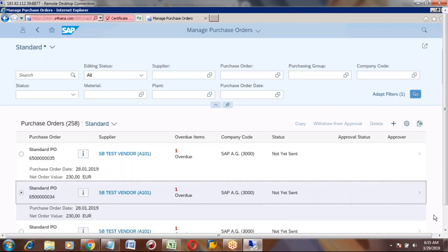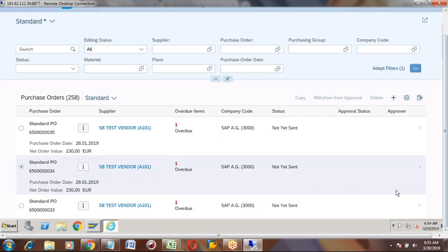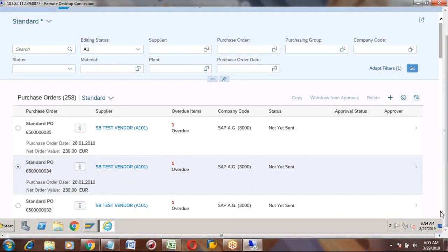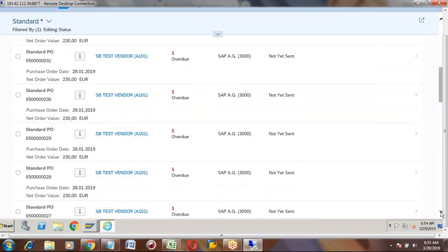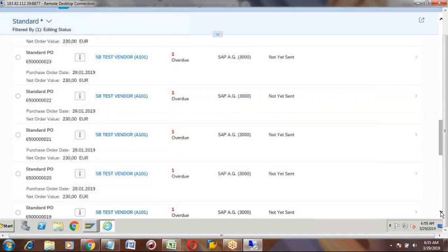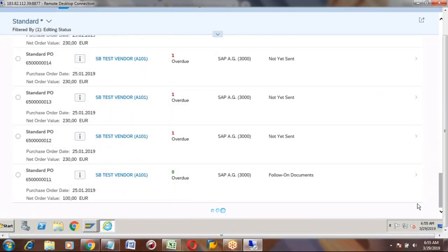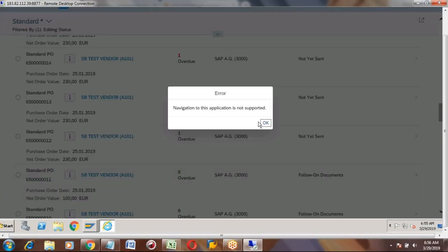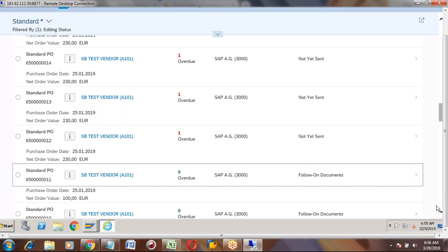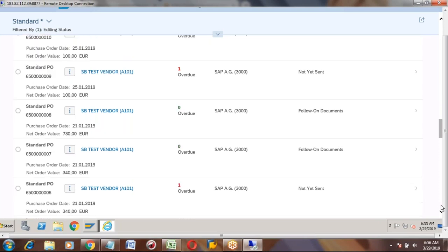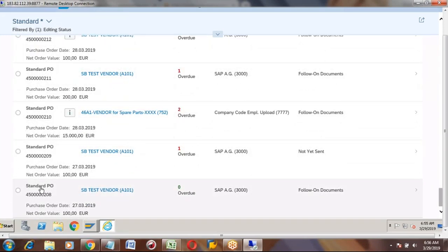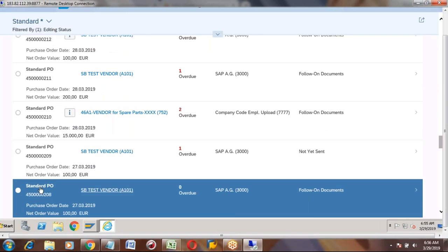I don't know what the reason is, it is not opening actually.